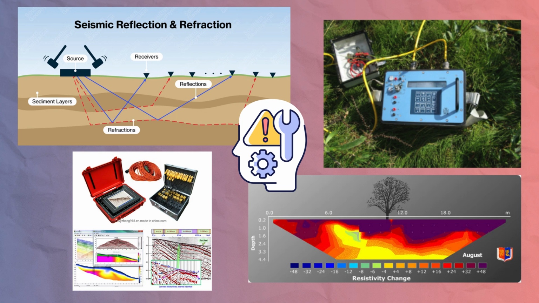To reduce these uncertainties, we must integrate additional geophysical surveys. Seismic reflection surveys can provide high-resolution imaging of subsurface layers, helping to detect faults and discontinuities. Electrical resistivity tomography can be used to map variations in rock and soil properties, highlighting areas of high water content that could affect stability. Borehole logging and core sampling offer direct insights into underground materials, allowing engineers to confirm geological predictions before full-scale excavation begins.